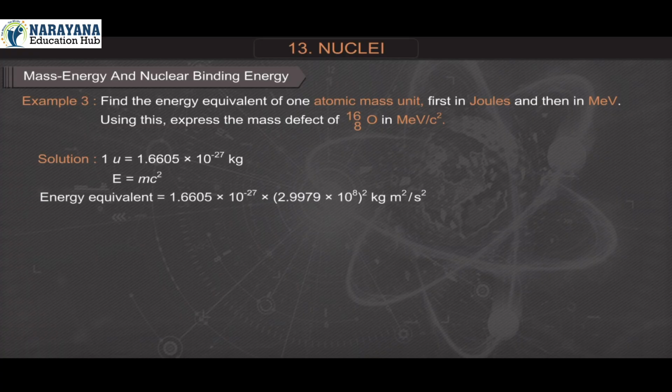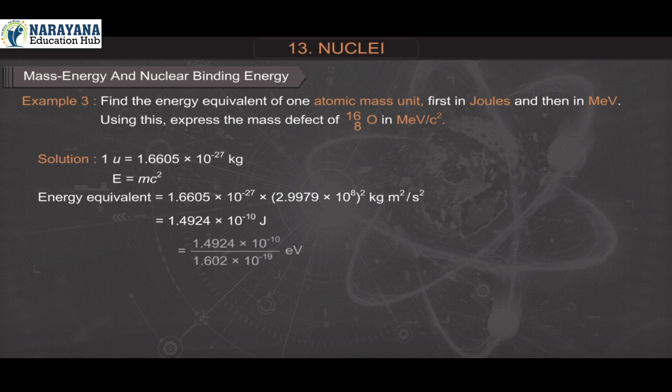E is equal to m c squared. Energy equivalent is equal to 1.6605 into 10 raised to minus 27 into 2.9979 into 10 raised to 8 whole squared kilogram meter squared per second squared, which is equal to 1.4924 into 10 raised to minus 10 joule, which is equal to 1.4924 into 10 raised to minus 10 upon 1.602 into 10 raised to minus 19 electron volt